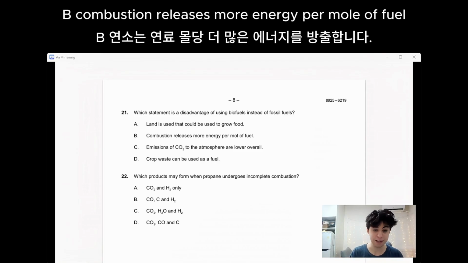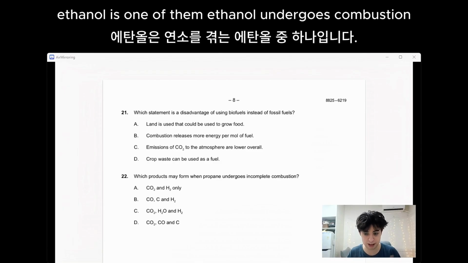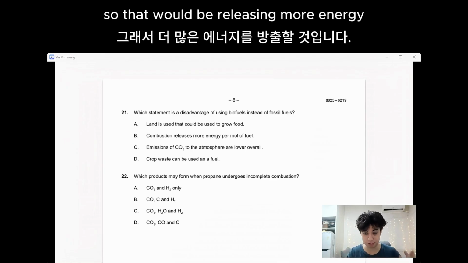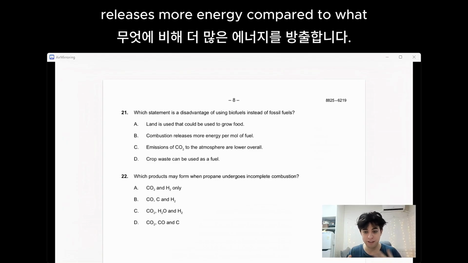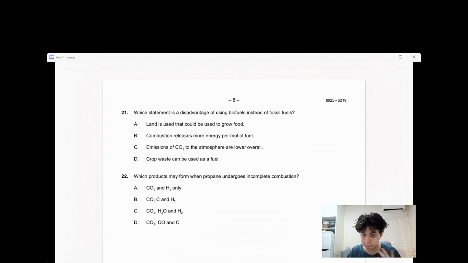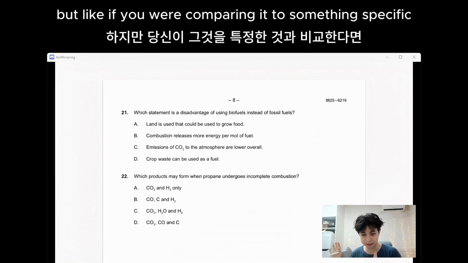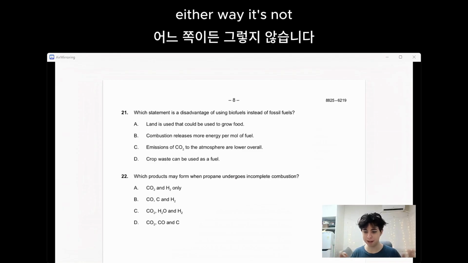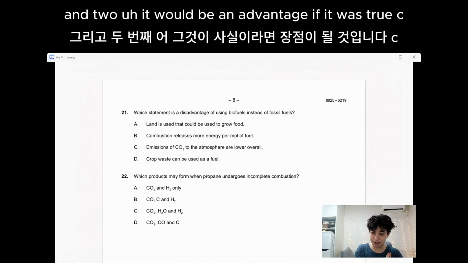other ones first. B, combustion releases more energy per mole of fuel. There's two things wrong with this. One, if it was true, that would be an advantage, because biofuels, like ethanol, undergo combustion, so that would be releasing more energy. That would be an advantage, not a disadvantage. Secondly, releases more energy compared to what? Biofuels definitely don't release the most energy out of all of the fuels overall. But if you were comparing it to something specific, then maybe that could be true. Either way, we don't know if it's true based on the details that were given. And two, it would be an advantage if it was true.